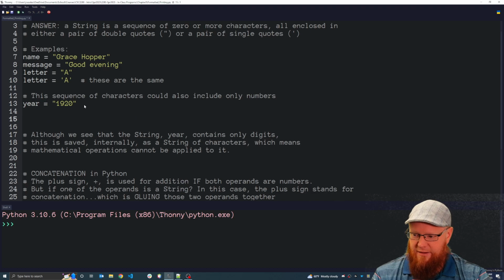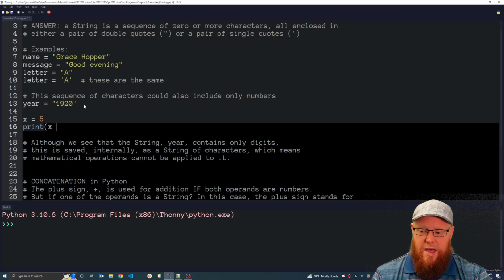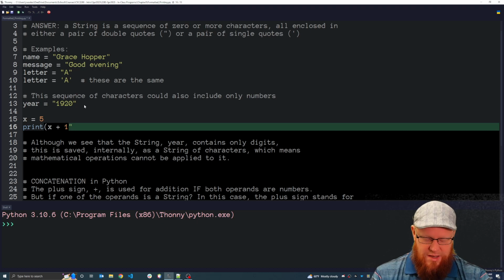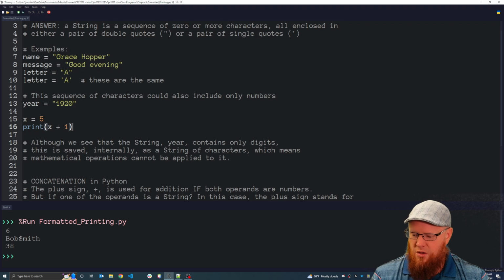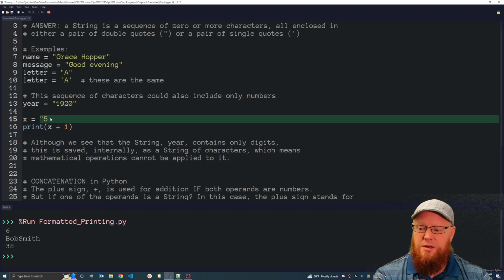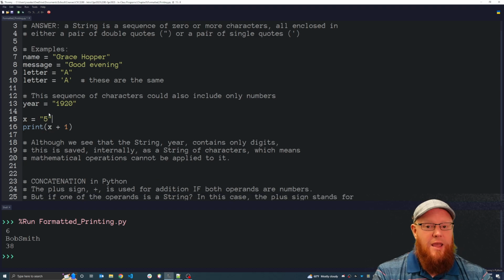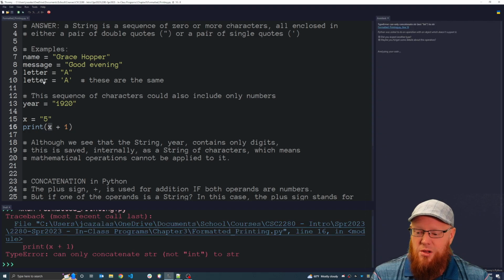So if you were to have x equals 5, and then you want to print x plus 1, you could easily print x plus 1 and you will get 6. Let me run this code. We're going to get 6 exactly as we expected. Whereas if I put this 5 inside a pair of double quotation marks and then I want to print x plus 1, x is no longer a number.